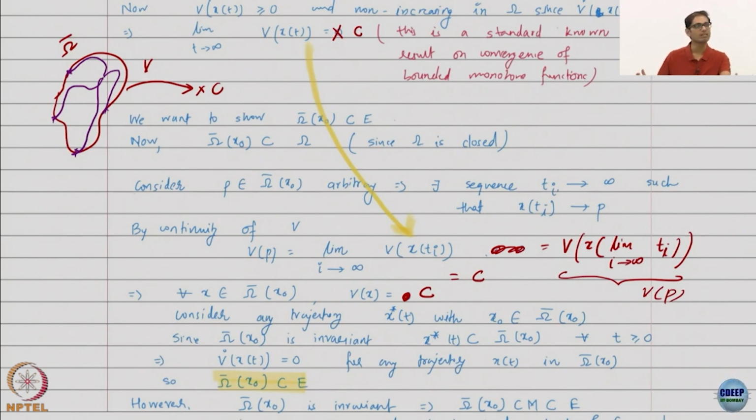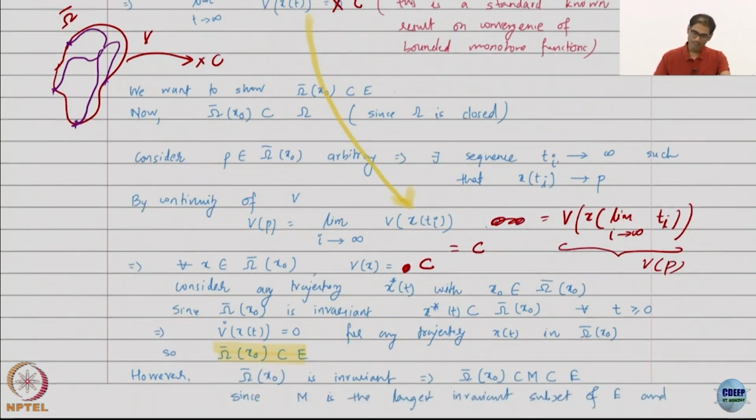The only thing is Ti has to go to infinity as i goes to infinity. So what we are saying is that as time becomes really large in this sequence, you do converge to this limit point. This is the definition of the limit point.